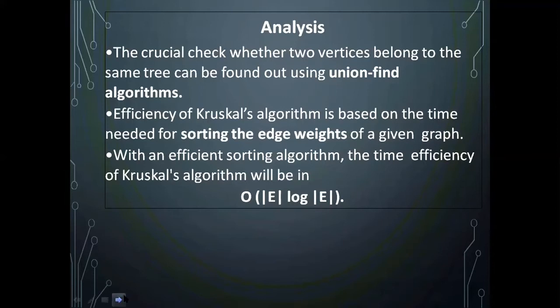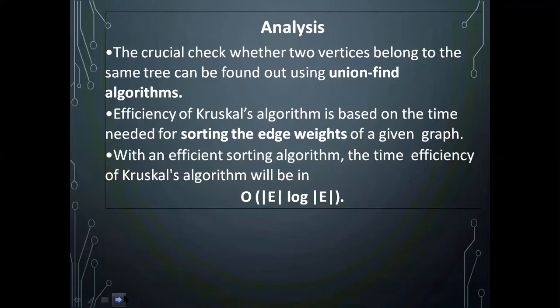Okay, that's all about Kruskal's algorithm. Kruskal's algorithm is very simple. First, you sort the edges based on the weight. Then you add the edges one by one to the minimum spanning tree. If the new edge is not making a cycle, you just add that edge. If it is making a cycle, you leave it and take the next one.